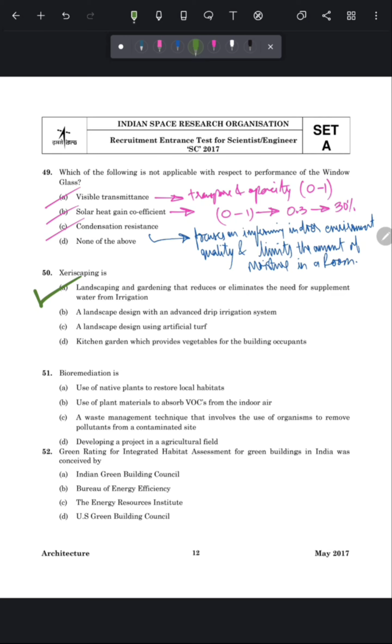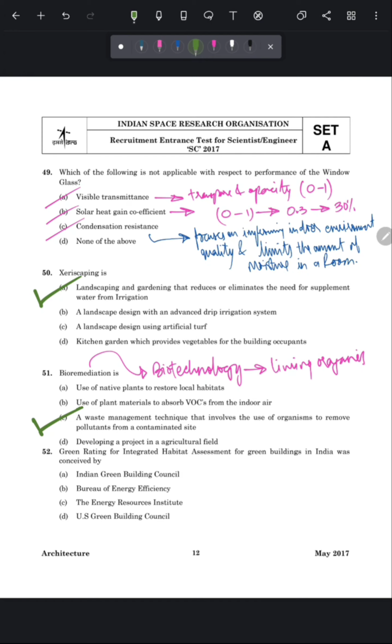Moving to the next question, bioremediation is. So friends, bioremediation is a branch of biotechnology in which living organisms such as bacteria and microbes are used to remove the pollutant or contaminant present in soil, water or any other environment. So the correct answer of this question is option number C, a waste management technique that involves the use of organisms to remove pollutants from a contaminated site.